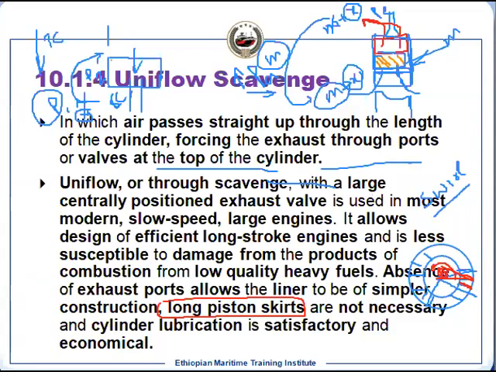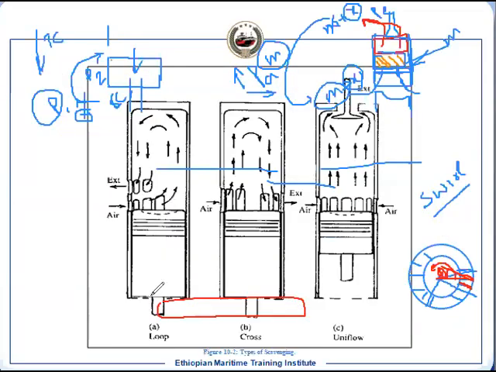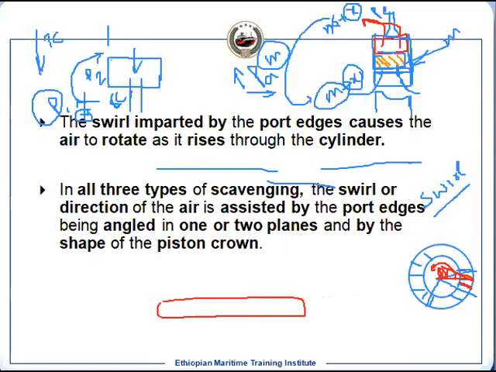Also another advantage is, if you have the exhaust port close by to the air inlet, the air temperature is around 40 to 45 degrees centigrade, while the exhaust temperature is around, for example, 350 degrees centigrade. So the temperature gradient is very high here. So there are chances of thermal crack, which is not there in this arrangement, because these two are not close by. So this is another advantage you have.